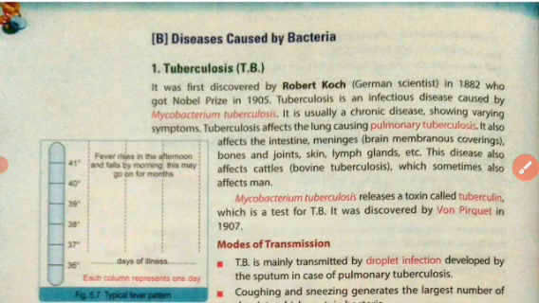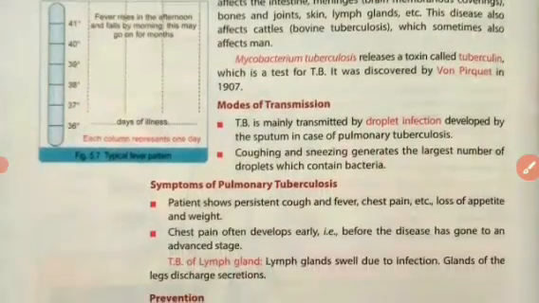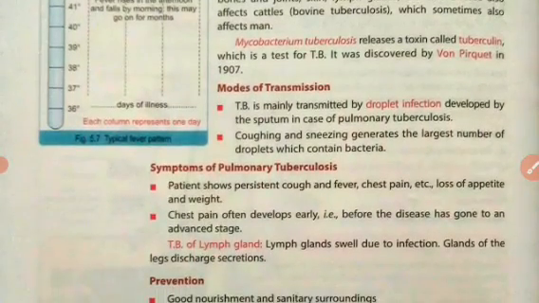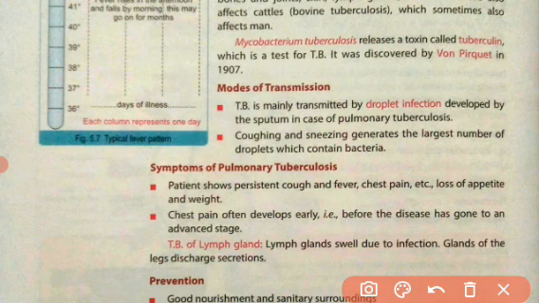Now we will talk about the modes of transmission of tuberculosis. So what are the different modes of transmission of this disease? TB is mainly transmitted by droplet infection, which is the main method of transmission. When an infected person coughs or sneezes, it generates a large number of droplets which contain bacteria. These droplets spread into the air, and via that air the bacteria can transfer into the body of a healthy person.